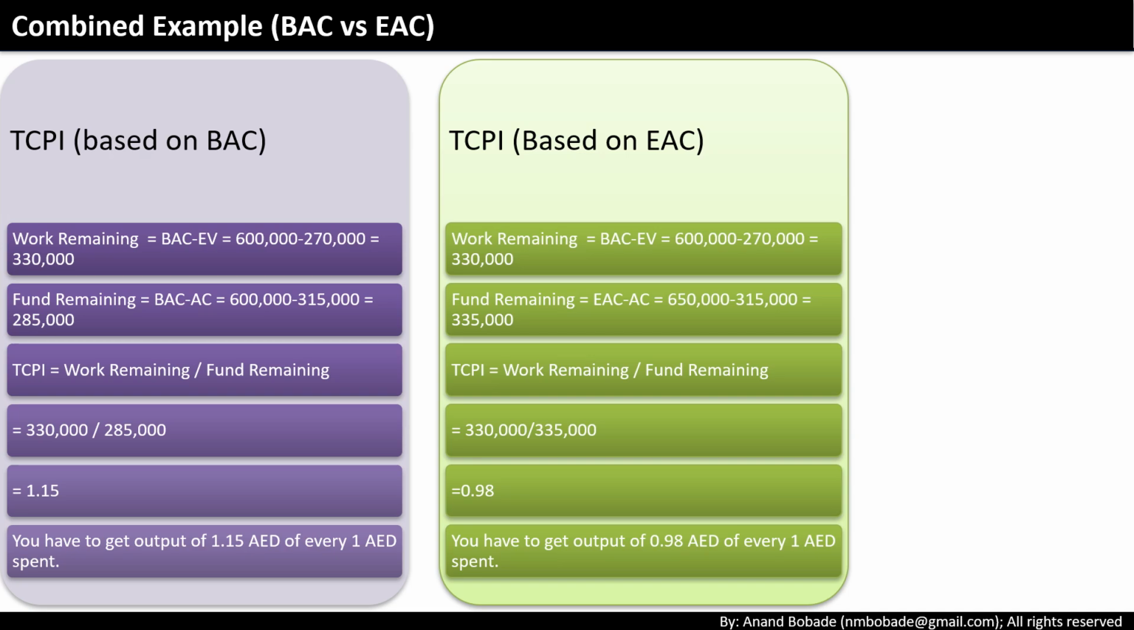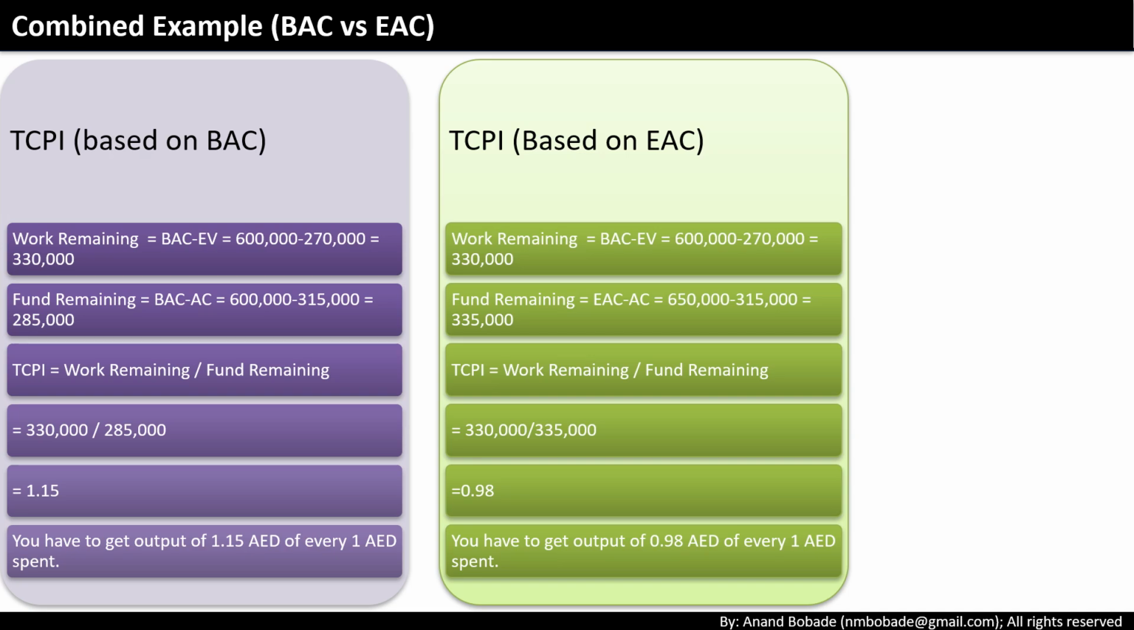This means you only need to deliver 0.98 AED worth of work for every 1 AED spent. In other words, your project is now in a more comfortable position under the revised budget. Let's compare the two cases. Using BAC, TCPI was 1.15, meaning you need to perform better than before. Using EAC, TCPI was 0.98, meaning you can perform at the same or even slightly less efficient level and still meet the new target. This is why PMBOK tells us, if BAC is no longer viable, switch to using EAC in your TCPI calculation. So always check the exam question carefully.